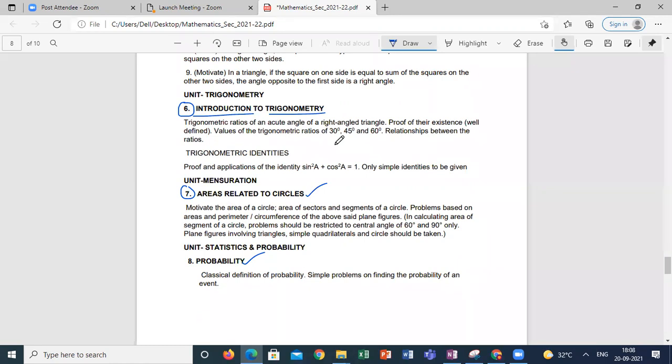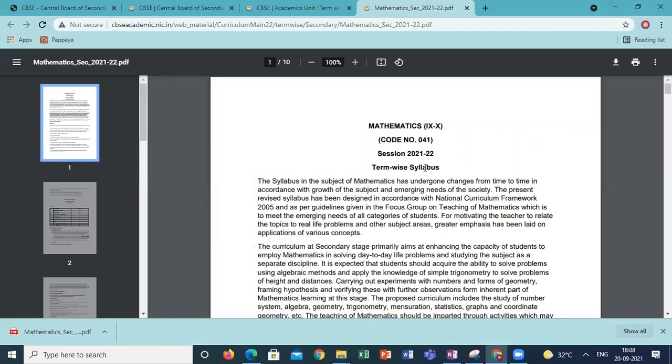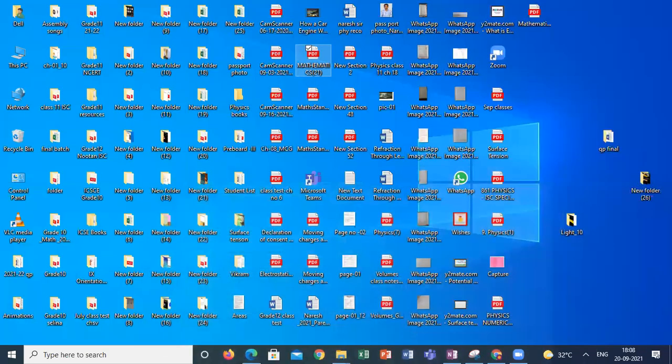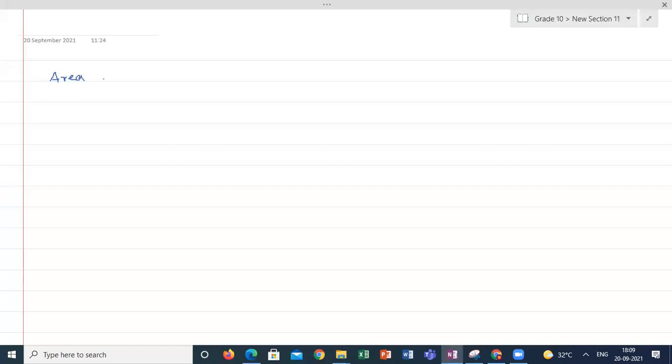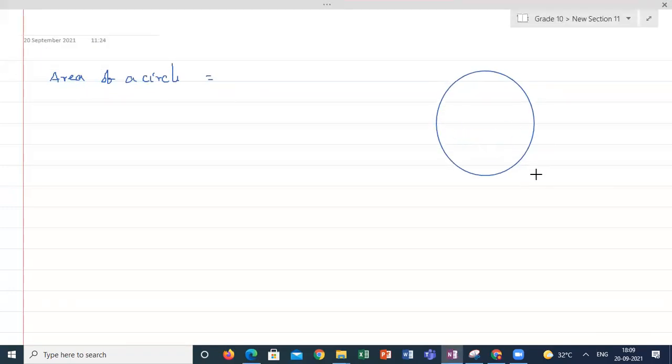So today we are going to do area related to circles. We already done area of a circle. Anyone having any idea what is the area of a circle from your previous concepts? The circle of radius r, what is its area and what is its perimeter?